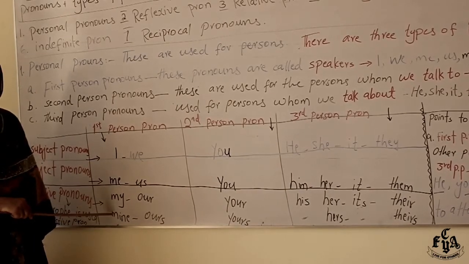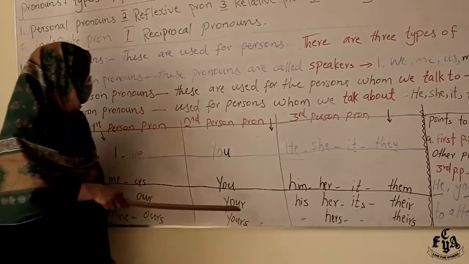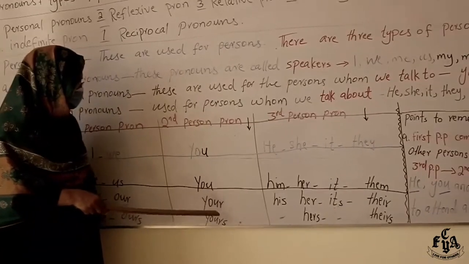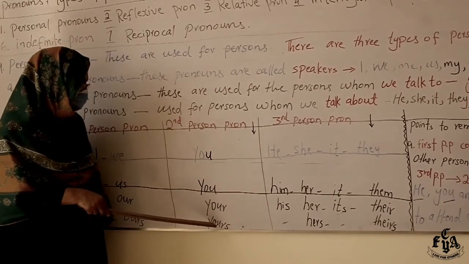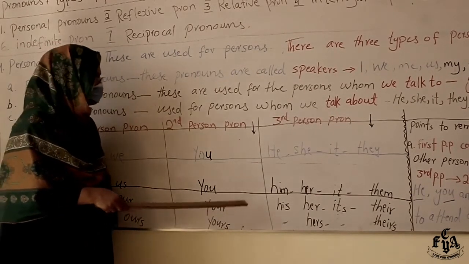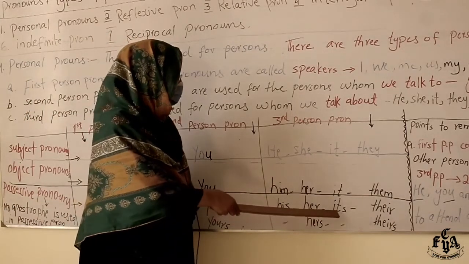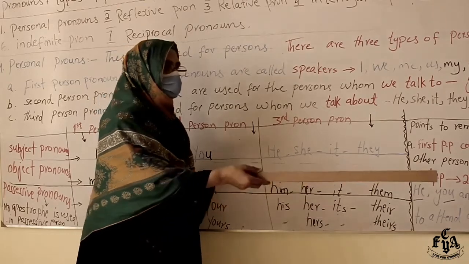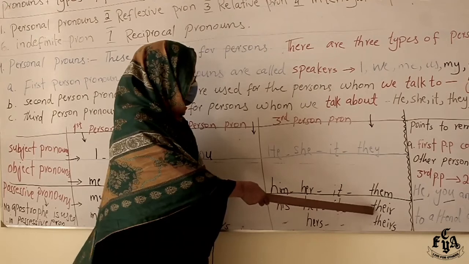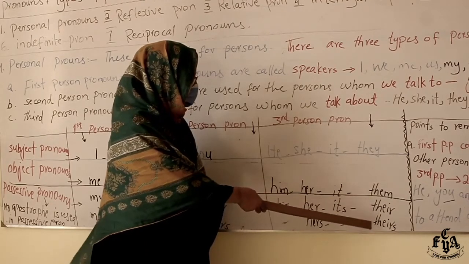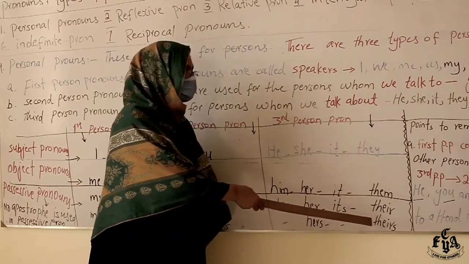Here the noun is not used. What you are talking about is understood. Same goes here, your and yours. Your notebooks, your writing, and the books are yours. Same here, see, her and hers, its color is brown. Their and theirs, their notebooks are neat and these books are theirs.